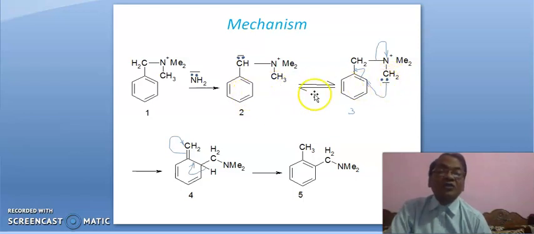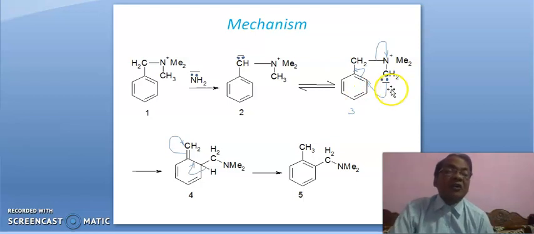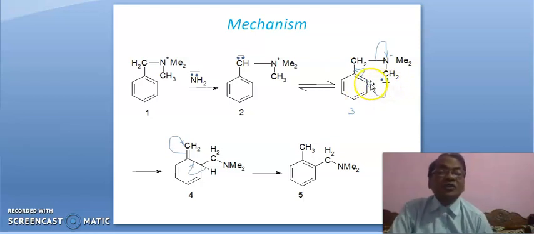Although it is less stable, even then it is formed due to this attacking. It will attack here, this pi bond will shift here and this bond will shift here, leading to this. Further, this bond will shift here for aromatization and this pi bond will shift here, leading to this. It is the Sommelet-Hauser rearrangement.